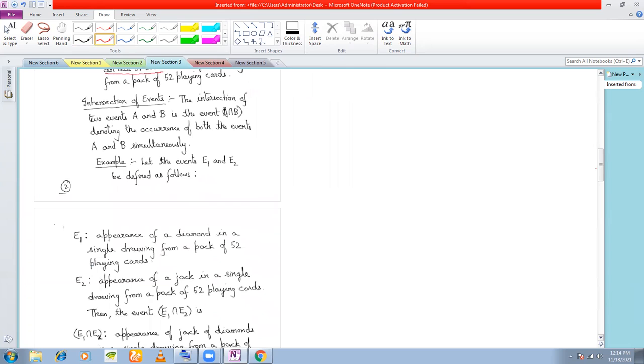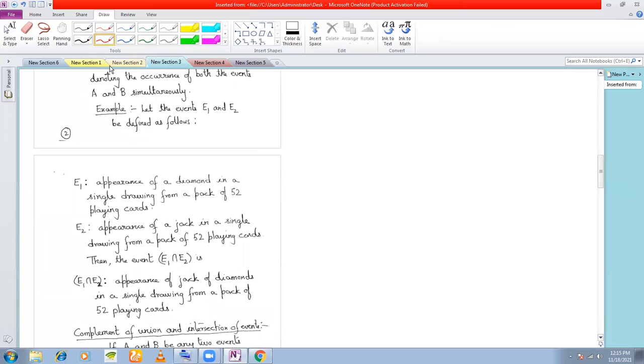Intersection of events. If you remember, intersection is nothing but and. Okay. That is, if I combine both the events, we get the intersection of the events. Let us see an example. What do you mean by intersection of events? Let us define an event E1, which is the appearance of a diamond in a single drawing from a pack of 52 cards. So your random experiment here is drawing of a card from a pack of 52 playing cards. And the E1 event that I'm defining here is appearance of a diamond. Okay. The event E2 I define as appearance of a jack.